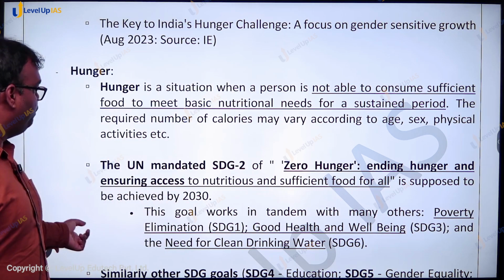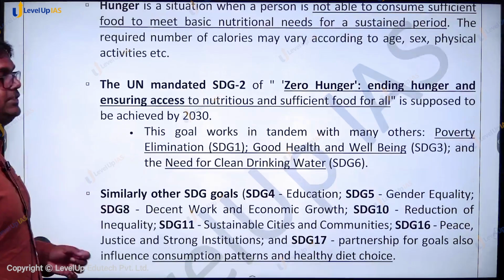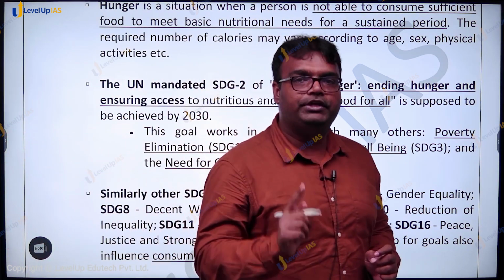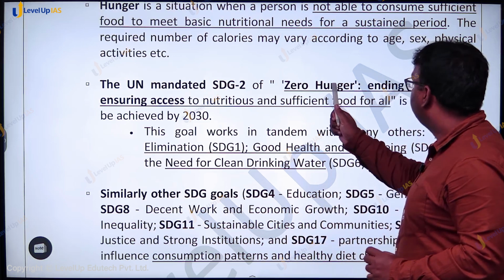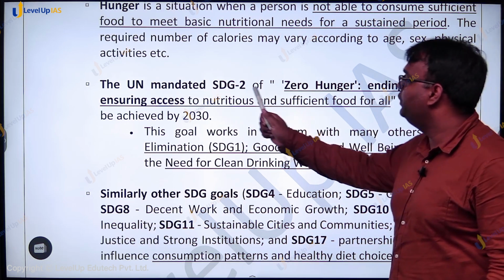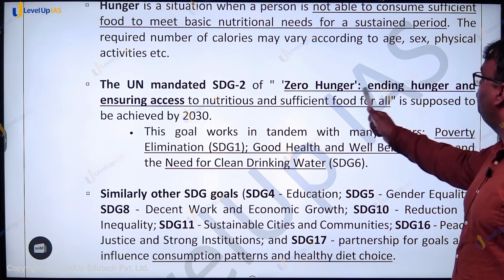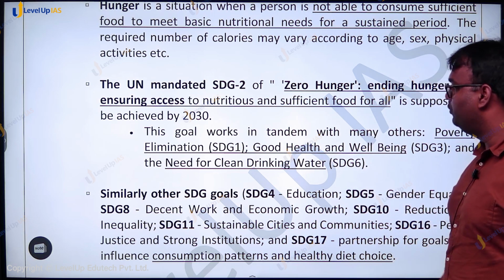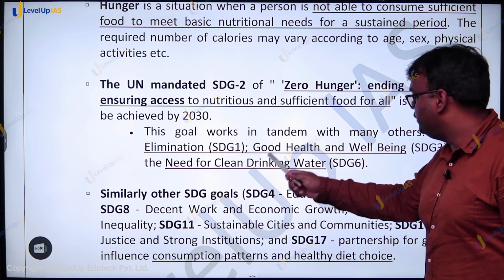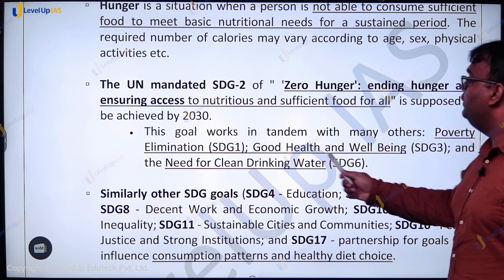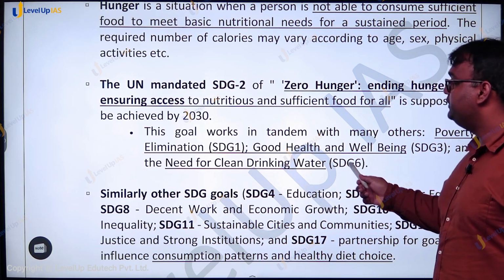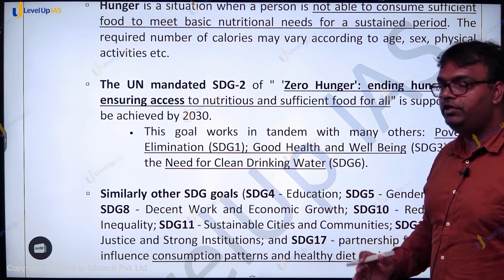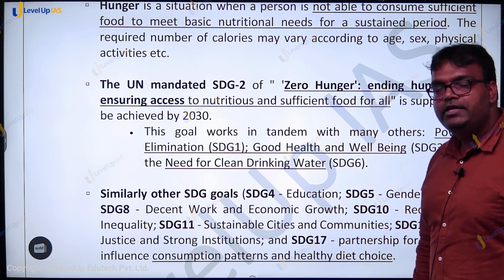Now, Sustainable Development Goal 2 of the United Nations calls for zero hunger, ending hunger and ensuring access to nutritious and sufficient food for all. Not only this, a number of other sustainable development goals, including poverty elimination, good health and well-being, and clean drinking water in SDG 1, SDG 3 and SDG 6 respectively, cannot be fulfilled without effectively fulfilling SDG goal 2.